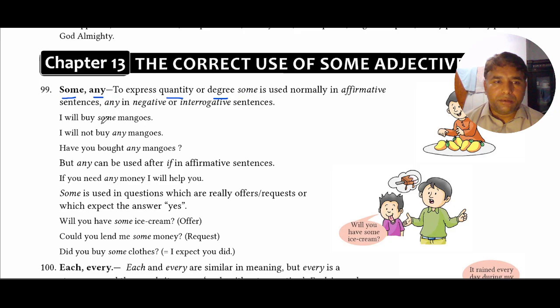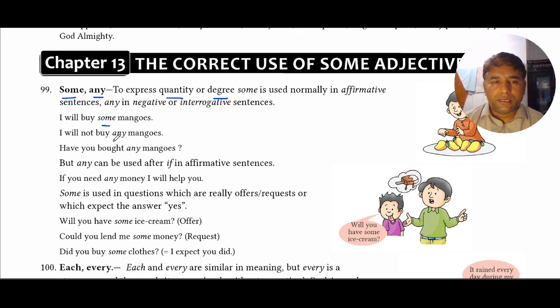For example, I'll buy some mangoes. It is an affirmative sentence. So the quantity of the mangoes is being denoted by the adjective some. Some is used here because the sentence is affirmative.